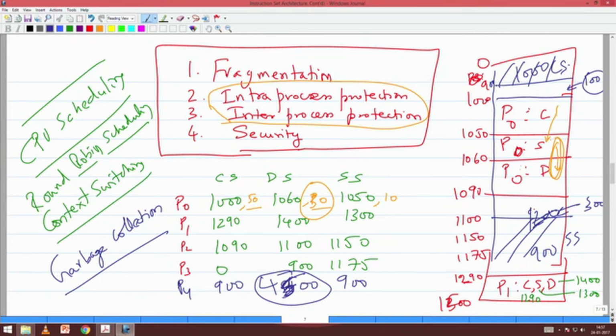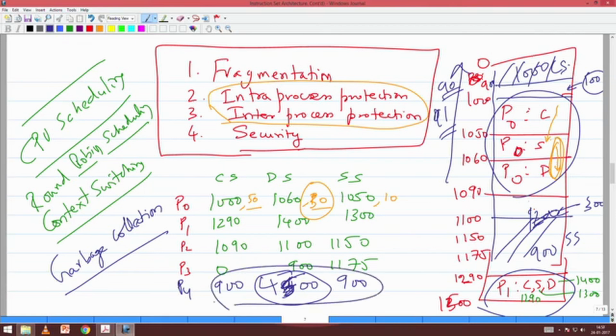What I will do is move P0 down by 1000 bytes. When I move it, it starts from 1000 and fits at 90 bytes. Now I will move this 1290 and compact it after 90, so I move this entire P1. When P0 and P1 are moved, I immediately get a lot of contiguous space, the 2200 bytes which I can use for P4.